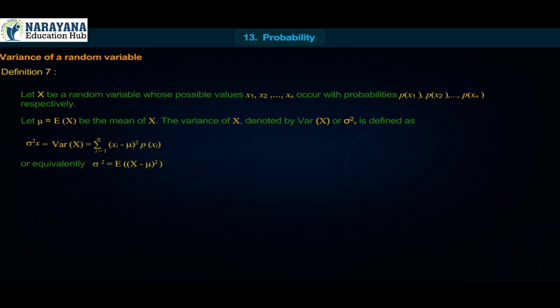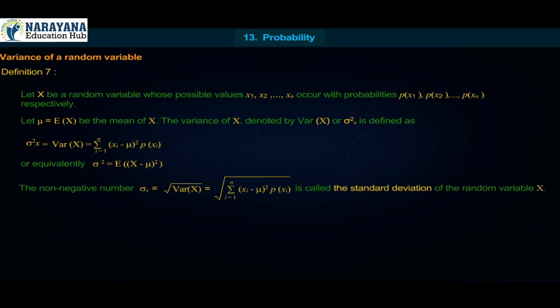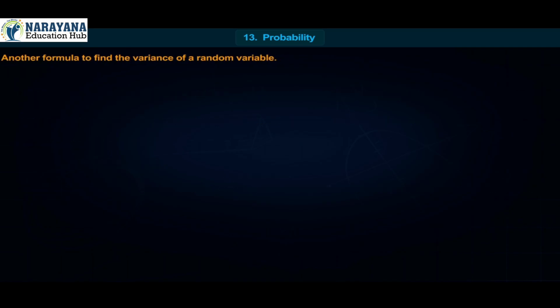Or equivalently, sigma x square is equal to E of x minus mu whole square. The non-negative number sigma x, equal to square root of variance of x, is called the standard deviation of the random variable x.